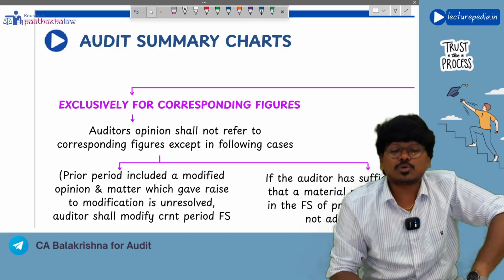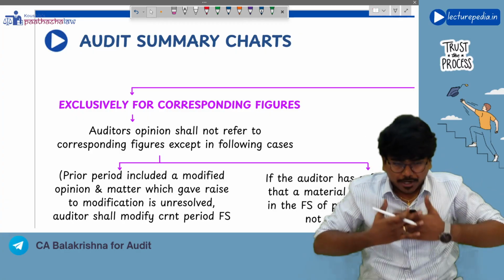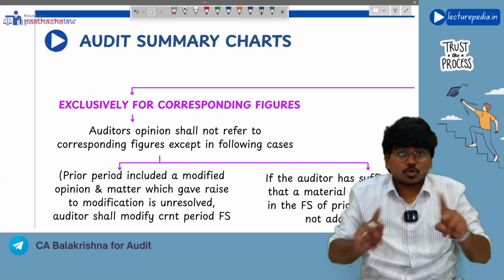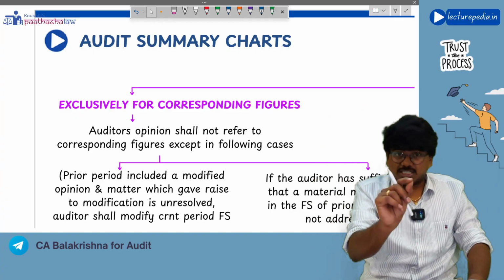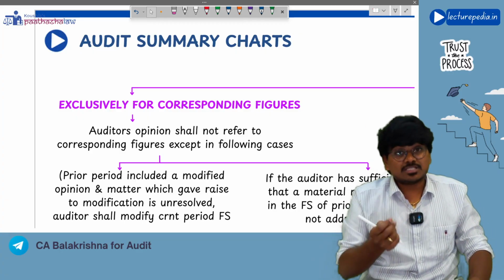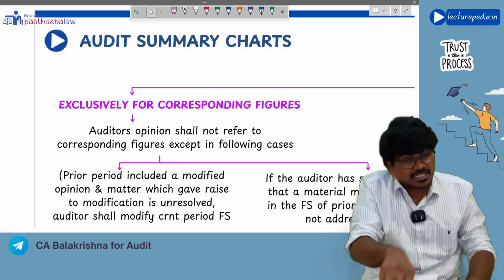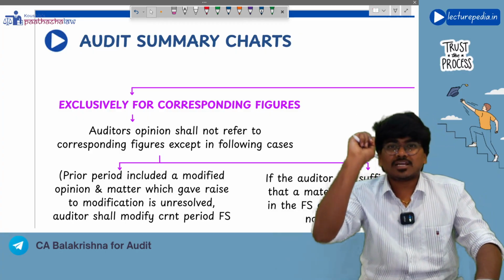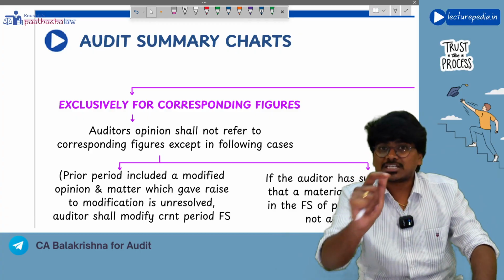In the audit report, the auditor should not refer to corresponding figures. But there are two exceptions to this basic rule. That means in these two exceptional situations, the auditor in his audit report can refer to corresponding figures. What are those two exceptional situations?